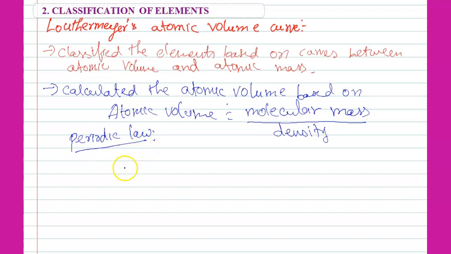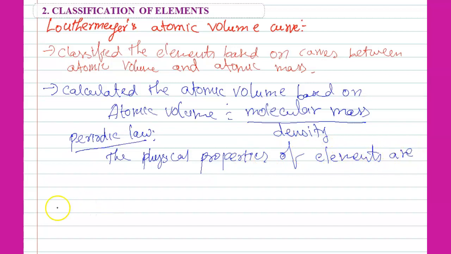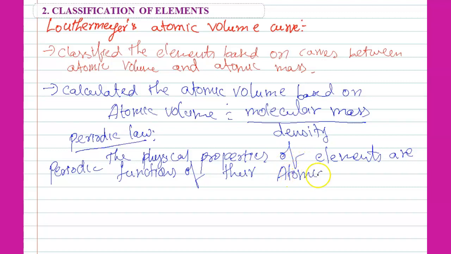So what is that periodic law? The physical properties of elements are periodic functions of their atomic volumes, because based on atomic volume we are explaining all the properties.